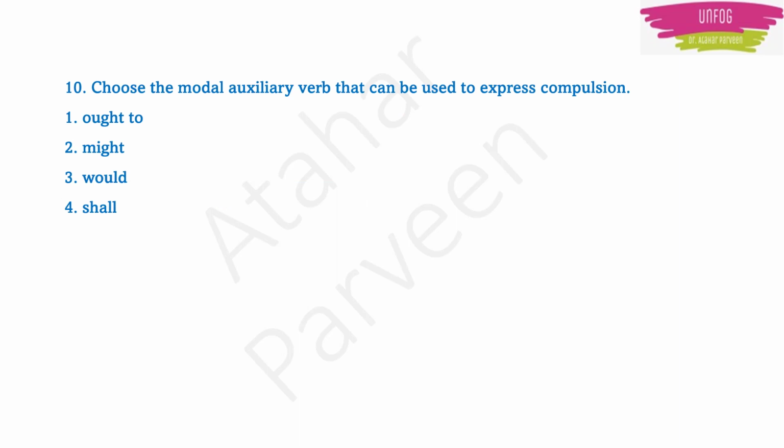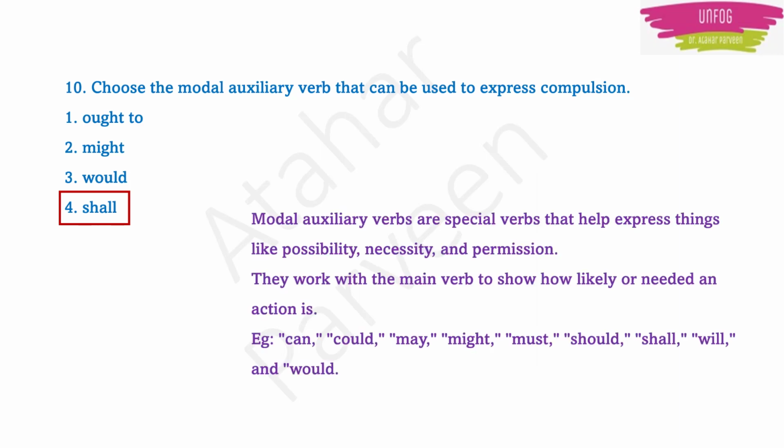Next question. Choose the modal auxiliary verb that can be used to express compulsion. So here shall is the modal auxiliary verb. Actually, modal auxiliary verbs are special verbs that help in expressing things like possibility, probability, necessity, permission.